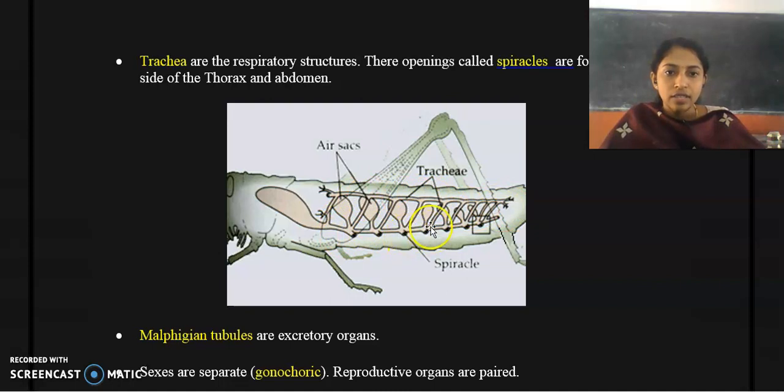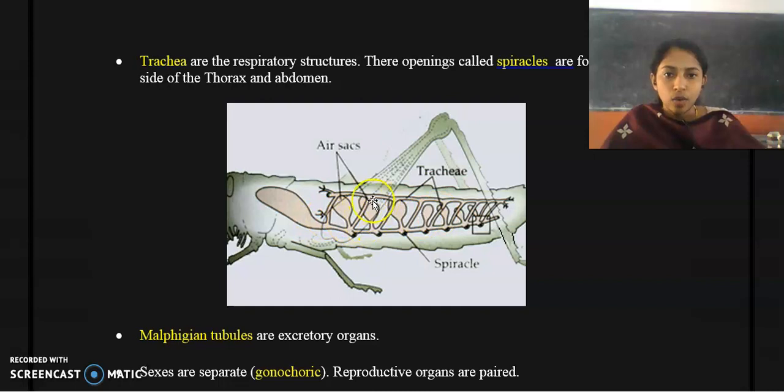About their respiratory system, trachea are the respiratory structures, and in the trachea there are small openings, which are called spiracles. Spiracles are found on either side of the thorax and in the abdomen. Here is a diagram of a grasshopper, and here is the head region. This is the thorax and abdomen, and this tracheal structure extends throughout the thorax and abdomen.